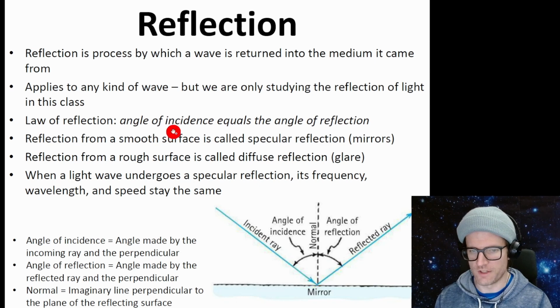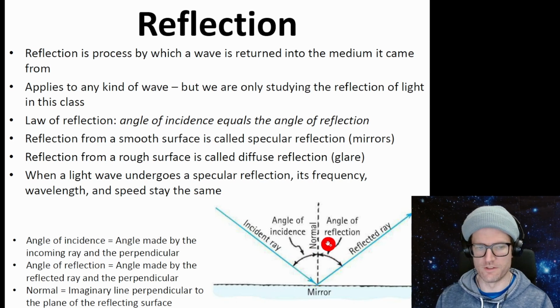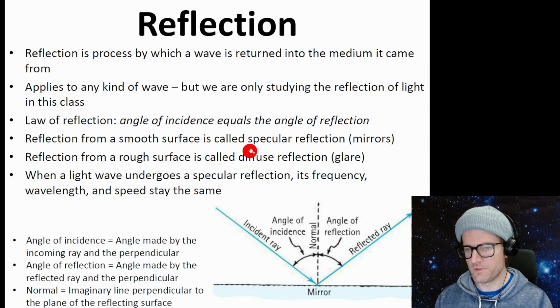There's a law of reflection, which is that the angle of incidence, this angle between the normal and the incoming ray, is the same as this angle. That's the law of reflection. Reflection from a smooth surface is called specular. That's like a mirror. Reflection from a rough surface is called diffuse.